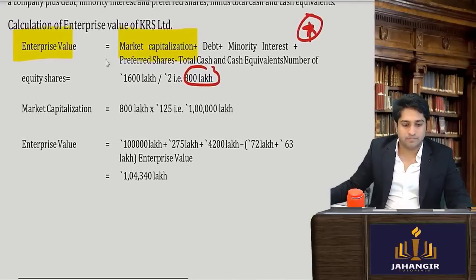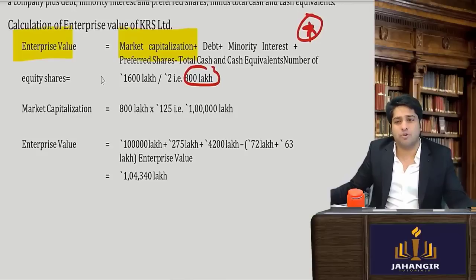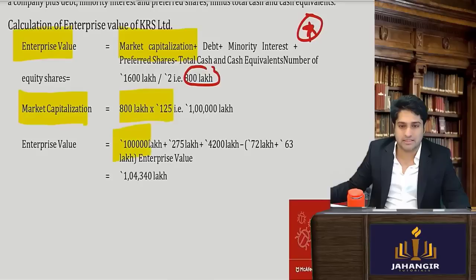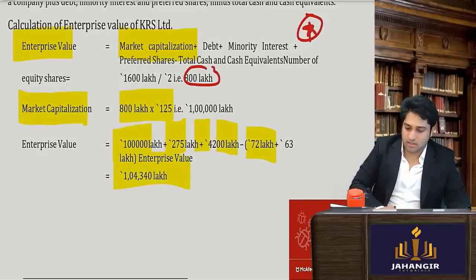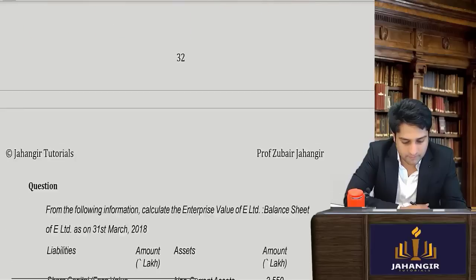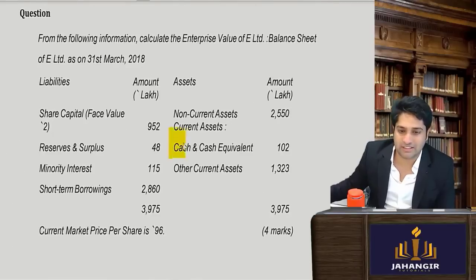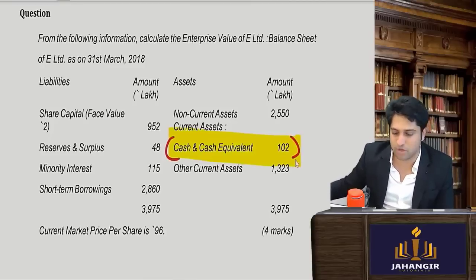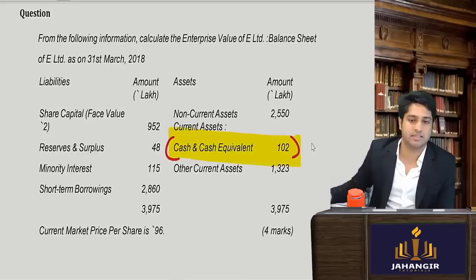So I'm buying off all the shares from whoever the owners of the company are. So the market capitalization is 800 lakhs into 125. So this plus all of this minus cash and cash equivalents is your enterprise value. Cash and cash equivalents will be subtracted, because I will use this money to pay them off, so this becomes minus. Yes or no?